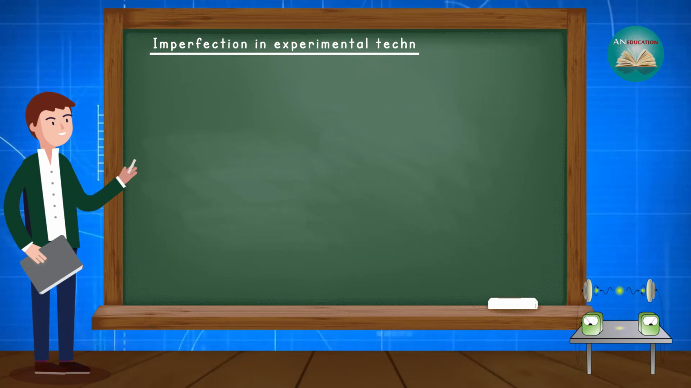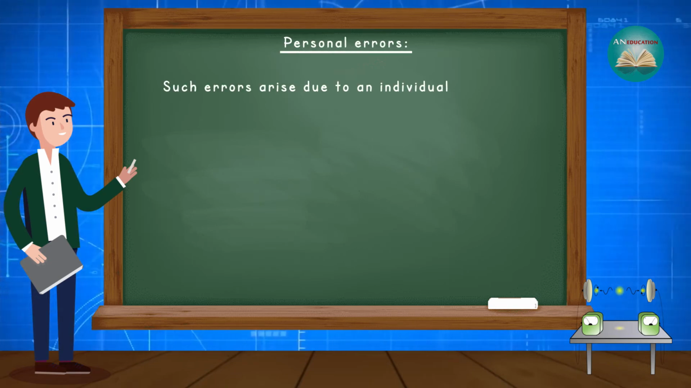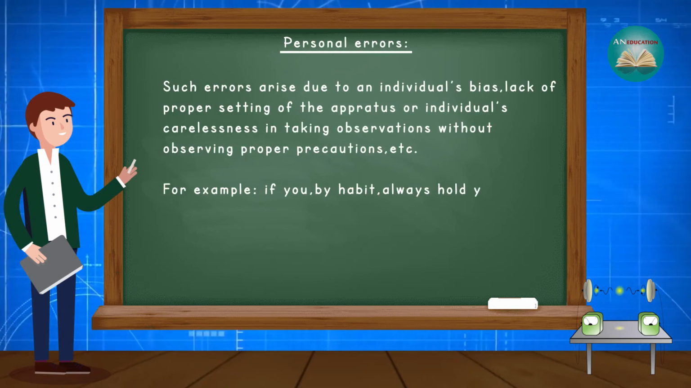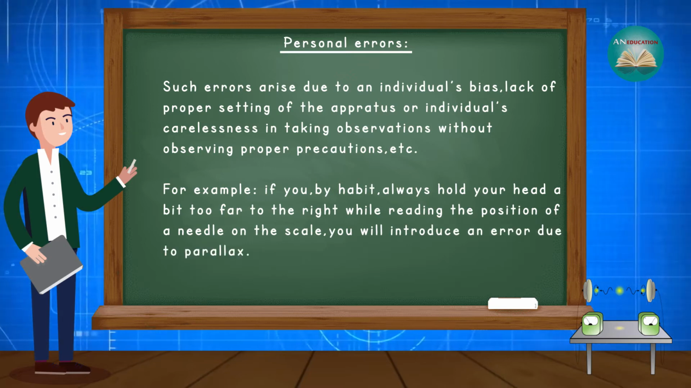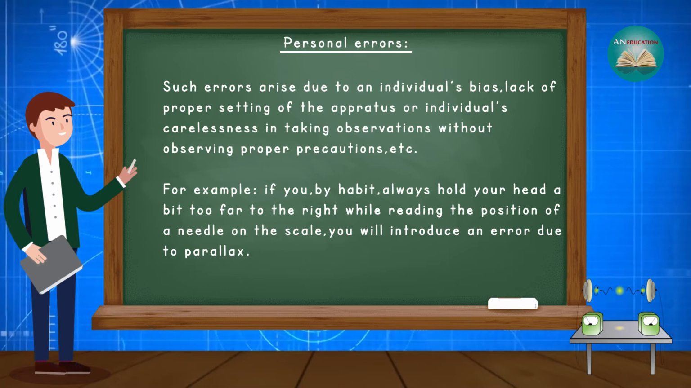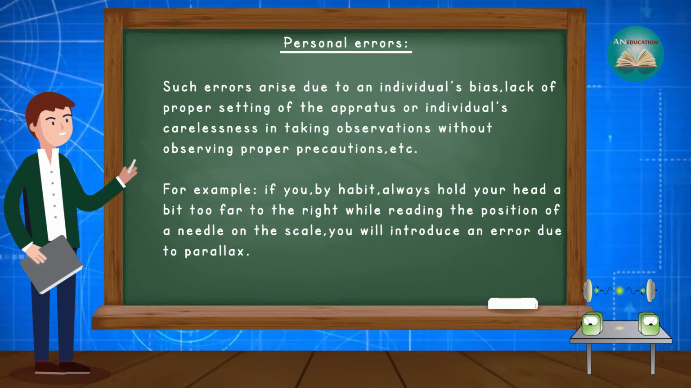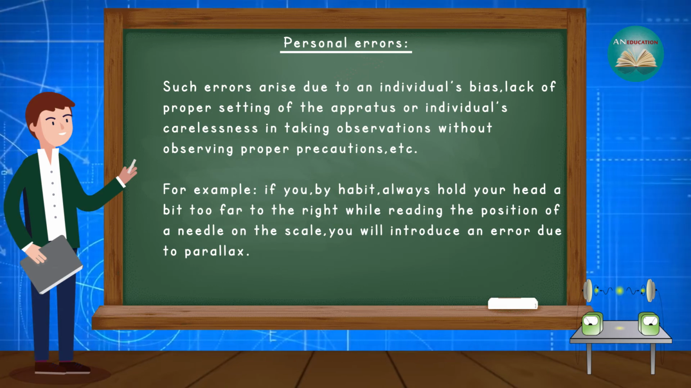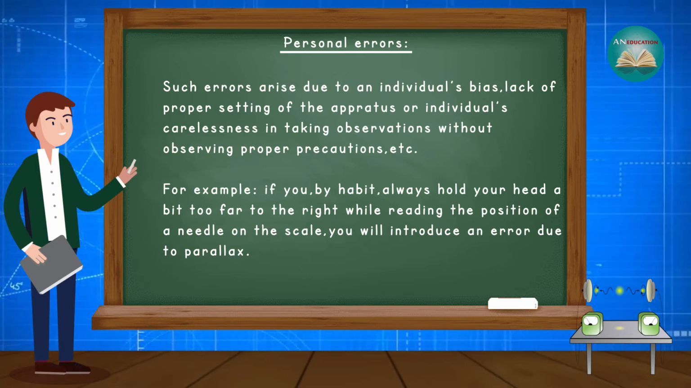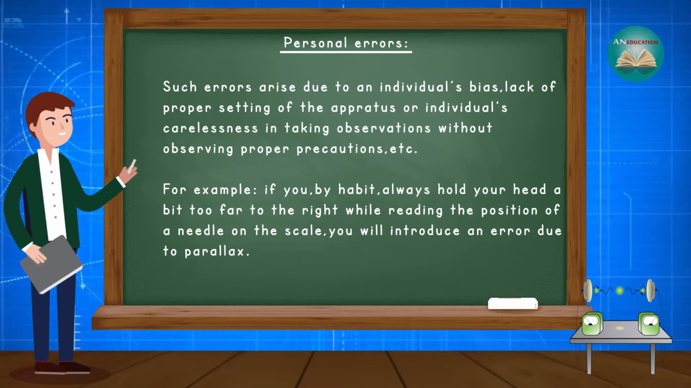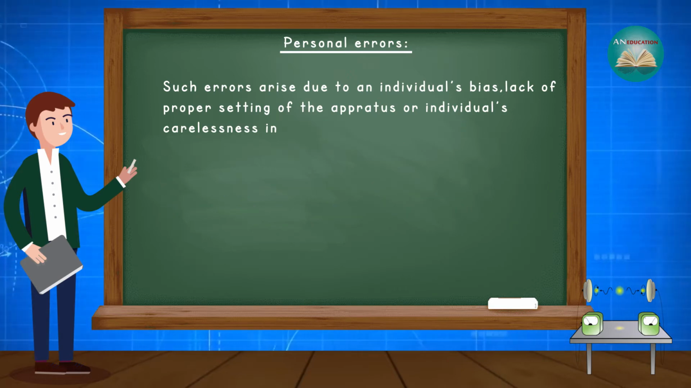After that, let's discuss the third source of systematic error, that is personal errors. Such errors arise due to an individual's bias, lack of proper setting of apparatus, or an individual's carelessness in taking observations without observing proper precautions, etc. For example, if you by habit always hold your head a bit too far to the right while reading the position of a needle on the scale, you will introduce an error due to parallax. We will discuss the parallax method in a forthcoming lecture.